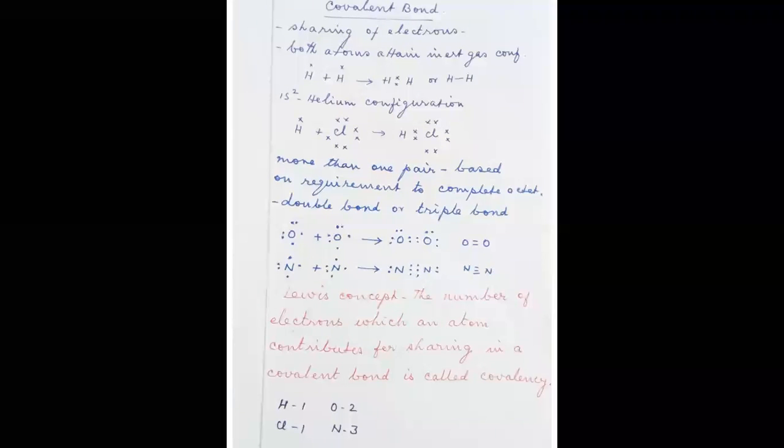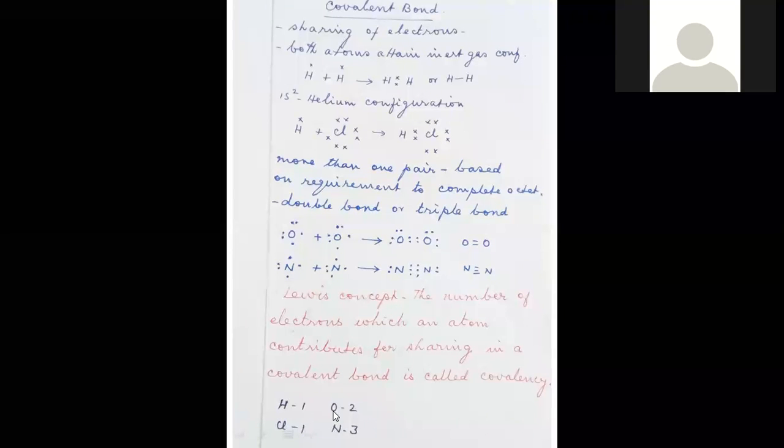According to our previous understanding, we can say hydrogen has covalency 1, oxygen has covalency 2, chlorine has covalency 1, and nitrogen has covalency 3.